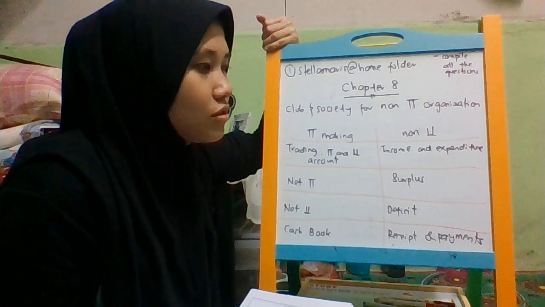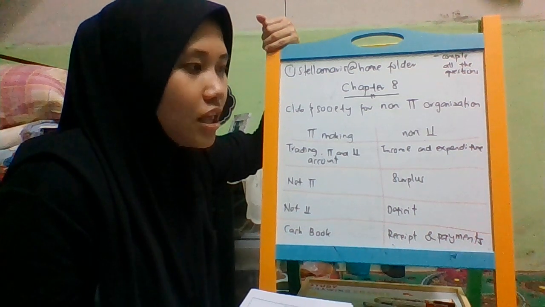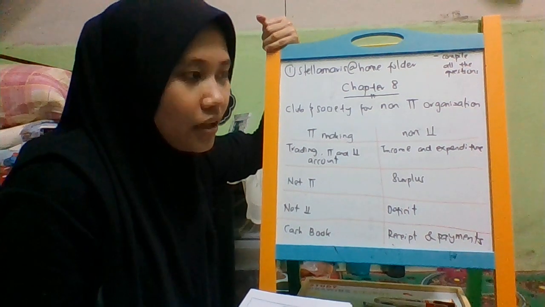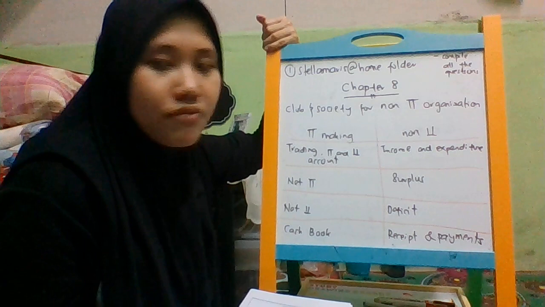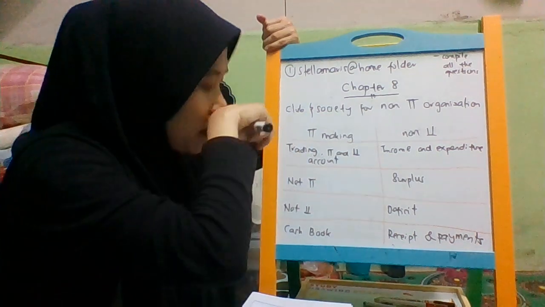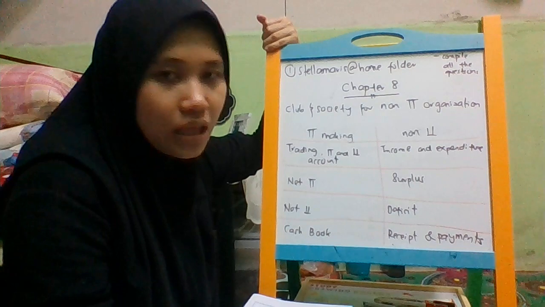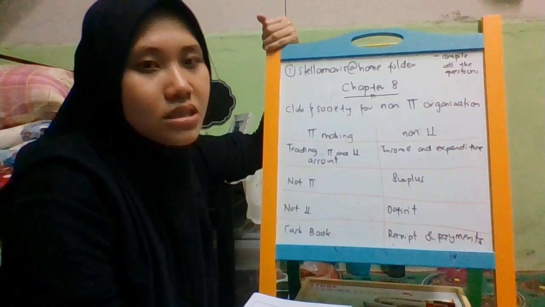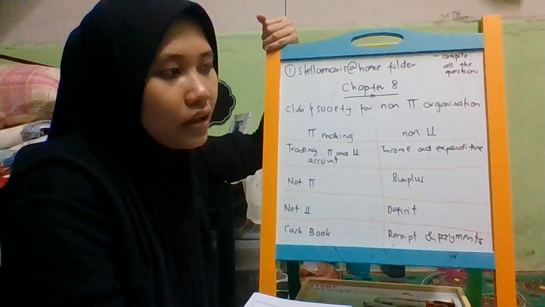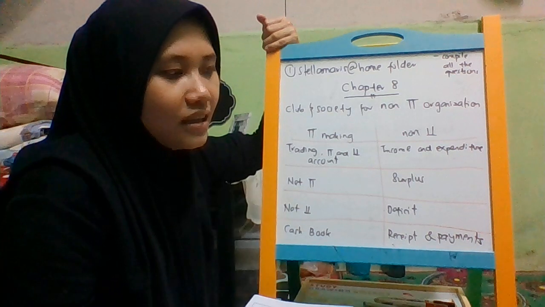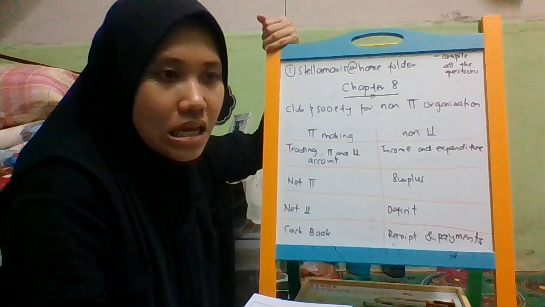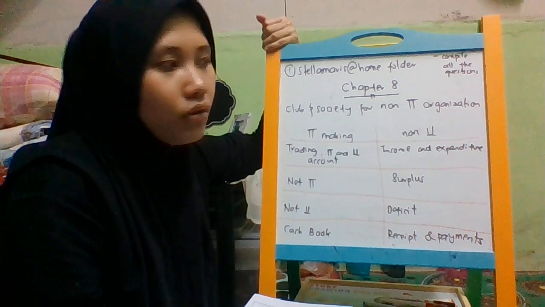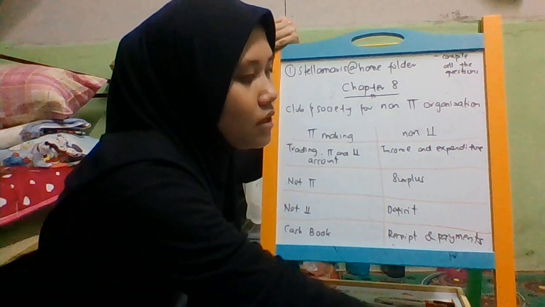Every member needs to pay a fixed fee to the club and society, depending on how much they already agreed to pay, every month or every year. Chapter 8, non-profit organization, club and society. If it is a non-profit organization, it means they collect money just for the purpose of helping the members only, not to make a profit out of the subscription fee or membership that they already collected.